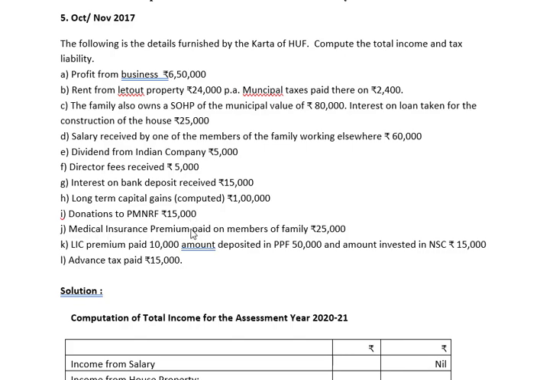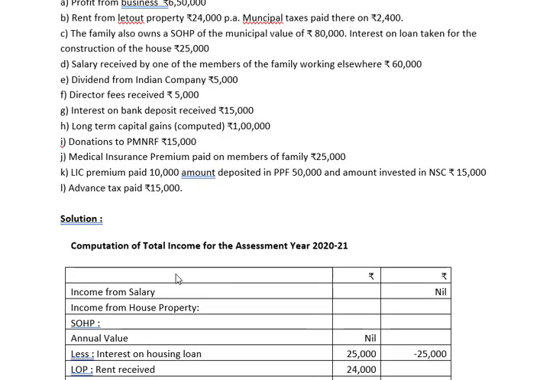Medical insurance premium paid on members of family 25,000. This is qualified for deduction under section 80D. LIC premium paid rupees 10,000 qualified for deduction under section 80C. PPF under section 80C and NSC also under section 80C. Advance tax paid 15,000. So after computing the tax liability, we shall deduct the advance tax paid and thereby we get the net tax liability.